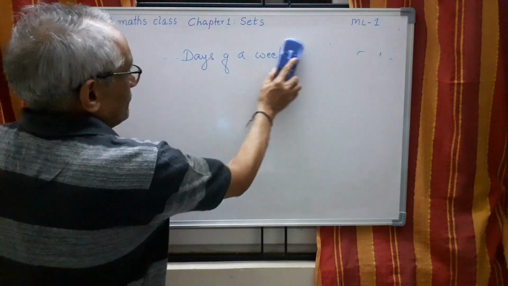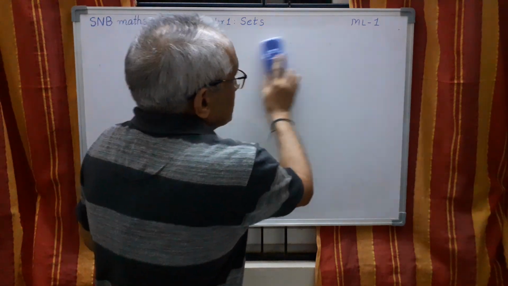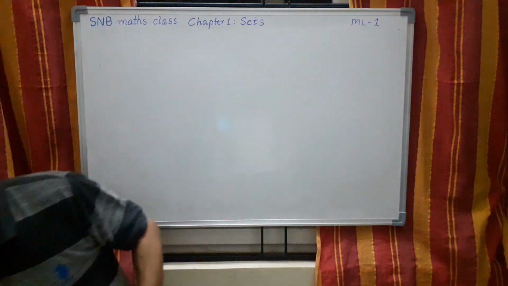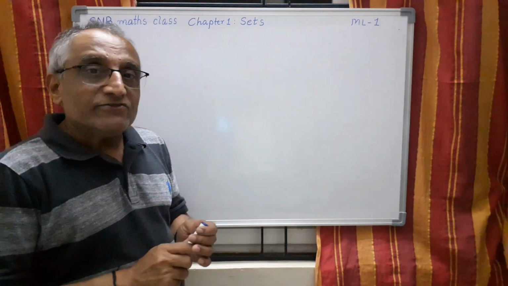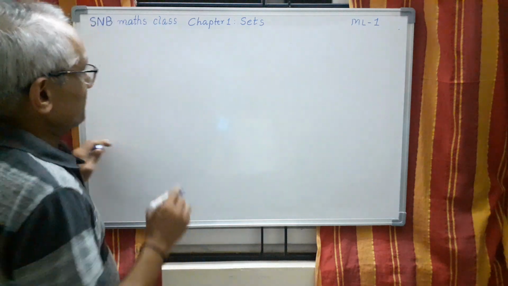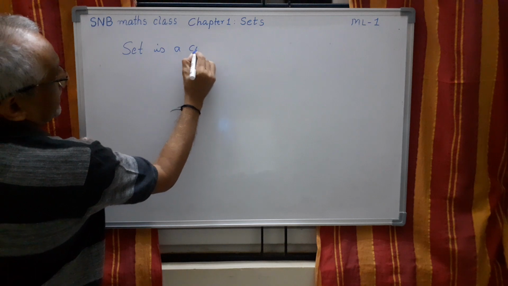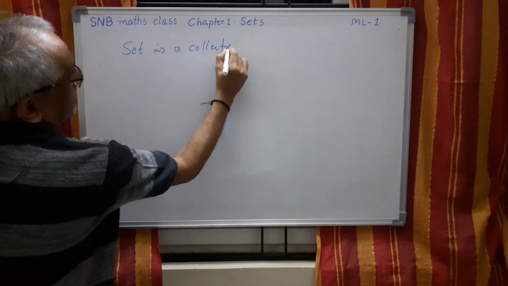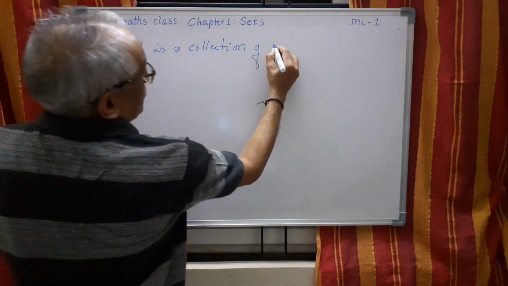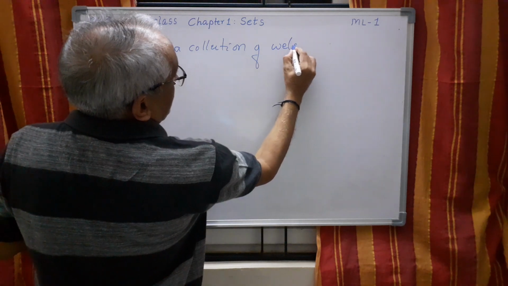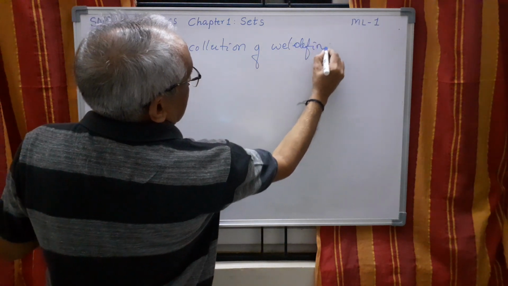That's the meaning of well defined. So using this concept of well defined, we define what a set actually is. A set is a collection of well defined objects.